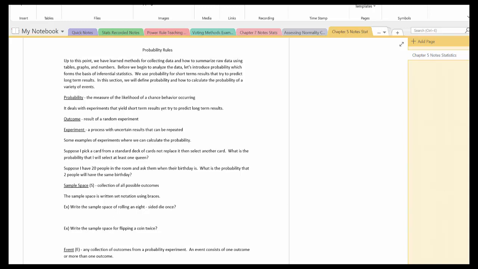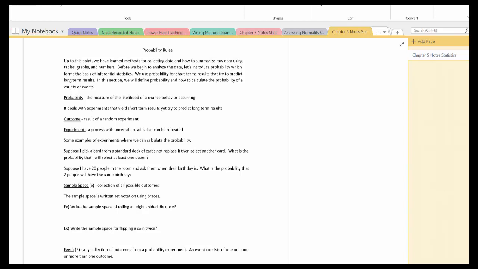In this video, we're going to begin our discussion with probability. So, probability is the measure of the likelihood of a chance behavior occurring. It deals with experiments that yield short-term results, yet try to predict long-term results. So the outcome is a result of a random experiment. An experiment is a process with uncertain results that can be repeated.